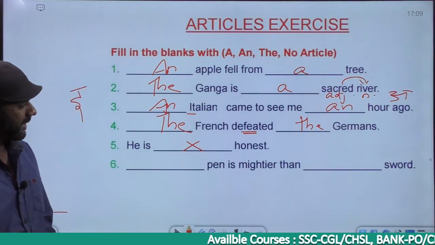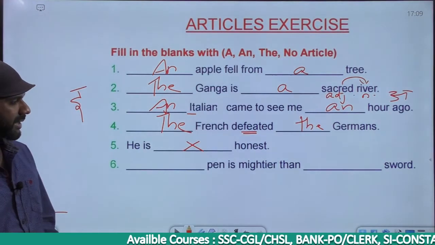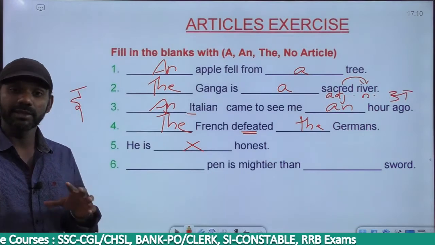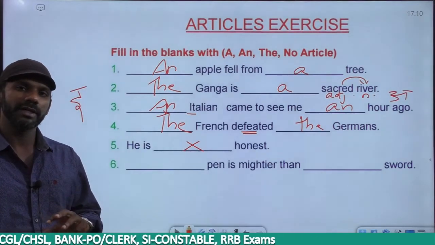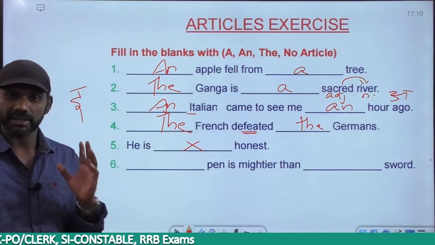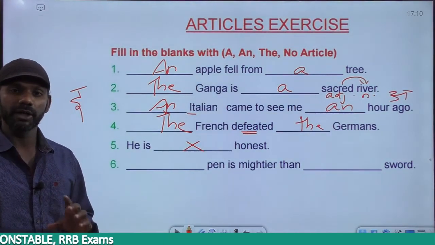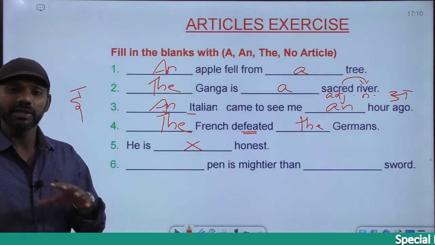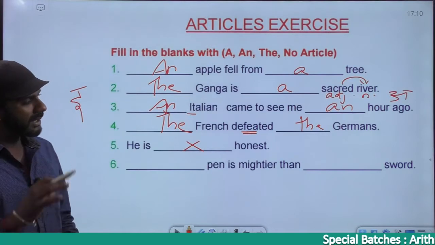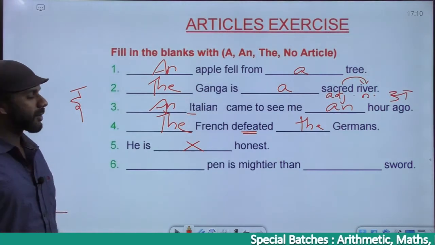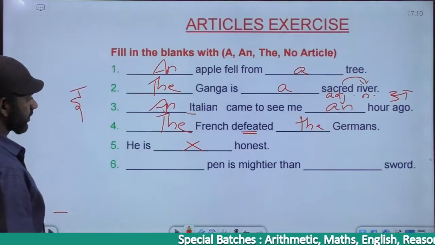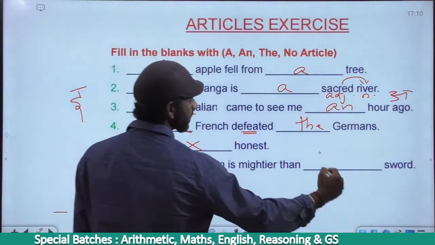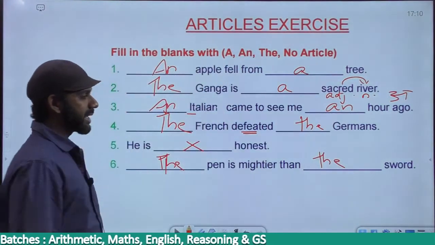The next one. Dash pen is mightier than dash sword. You should not question me on this, because this is a proverb. A proverb, an idiom, and a phrase cannot be questioned. Rules are not applicable on a proverb, an idiom, and a phrase, because these are inherent in the language. If you don't know the proverb, nothing can be done. Now the correct proverb must be, you should know the proverb: the pen is mightier than the sword.